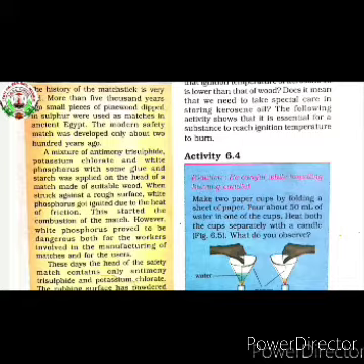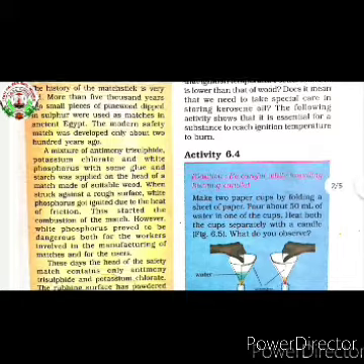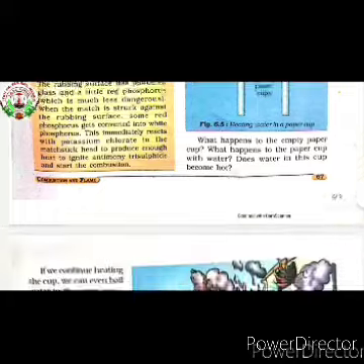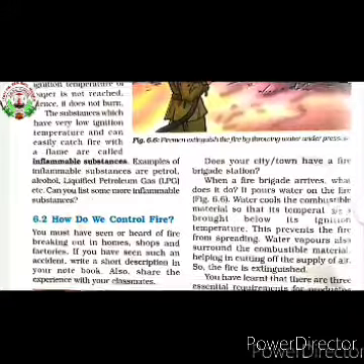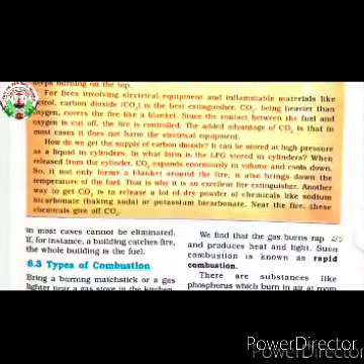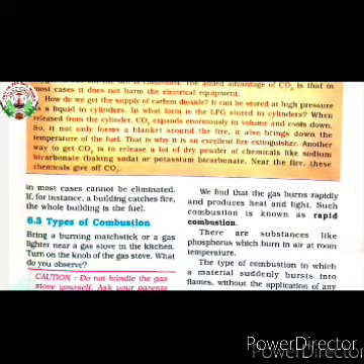Now we will move to the next topic, that is types of combustion. There are two main types of combustion: rapid combustion and spontaneous combustion. Rapid combustion means combustion that takes place at a fast rate. LPG and dry gases are examples which undergo rapid combustion.